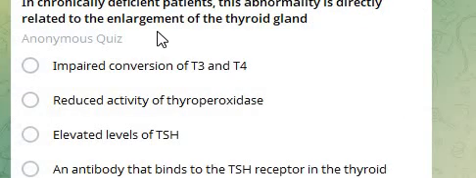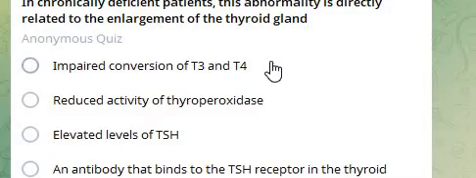Next question. In chronically iodine deficient patients, this abnormality is directly related to the enlargement of the thyroid gland.